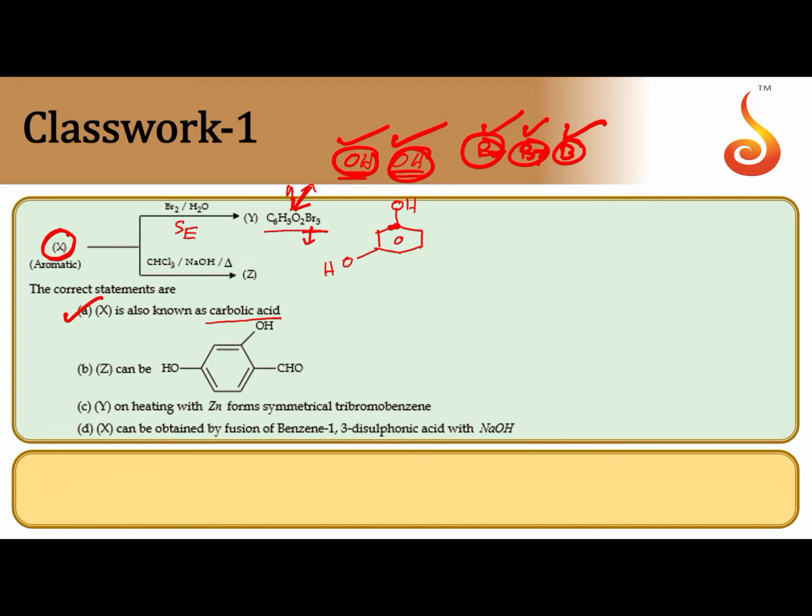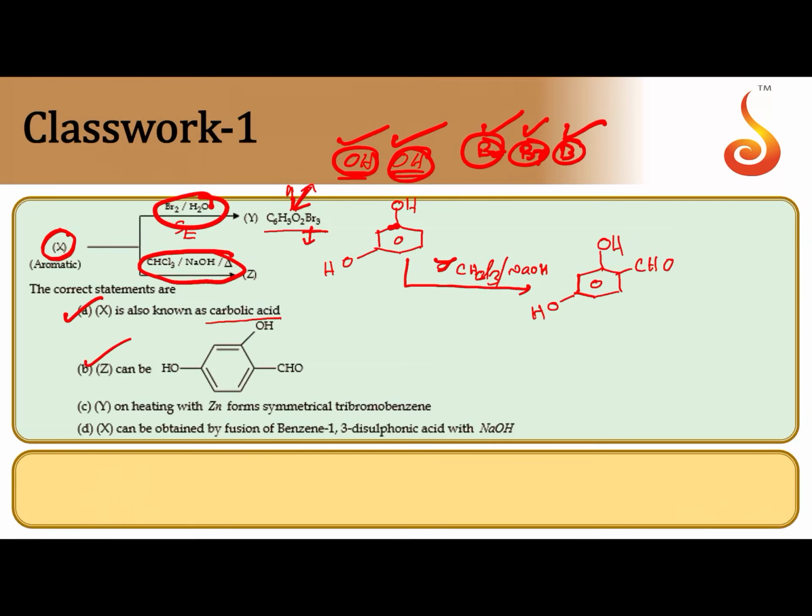Then Z can be this product. So during the formation of Z, chloroform in the presence of NaOH, Reimer-Tiemann reaction. So with respect to ortho position of one OH group, at the same time that is para position to the other group, CHO is attached. So B statement is correct.